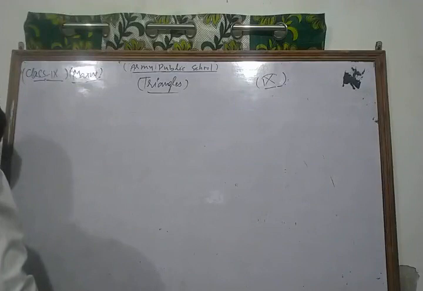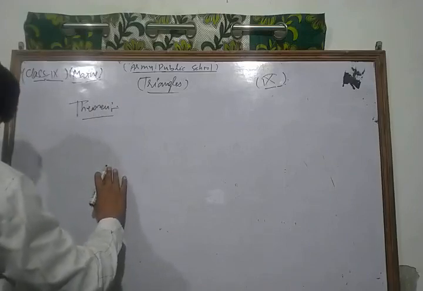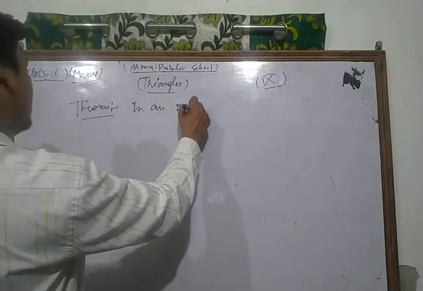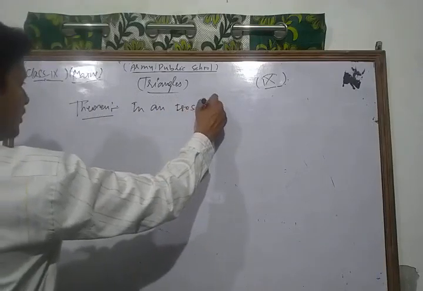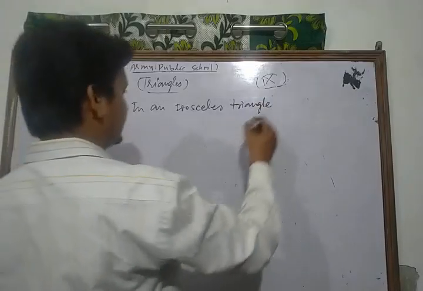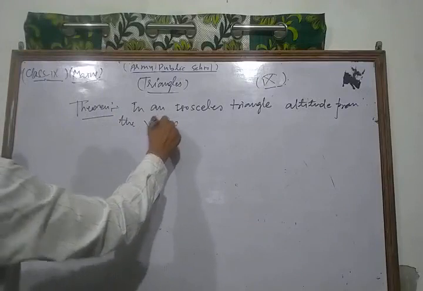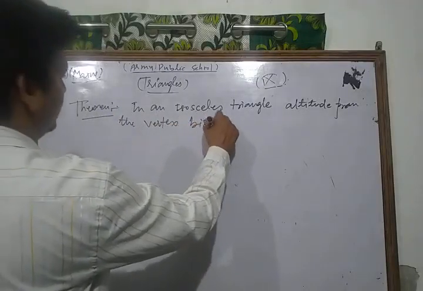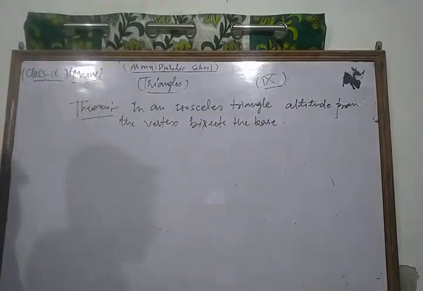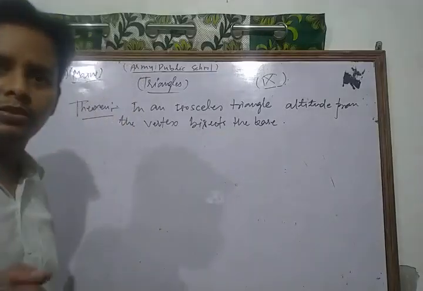Another very important theorem based on this topic: in an isosceles triangle, the altitude from the vertex bisects the base. This is your question here.